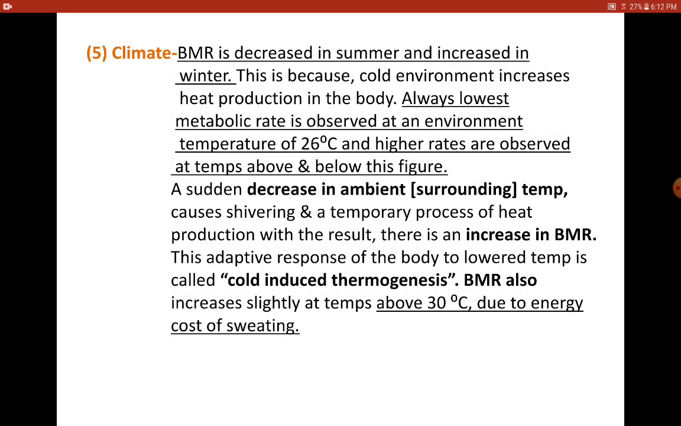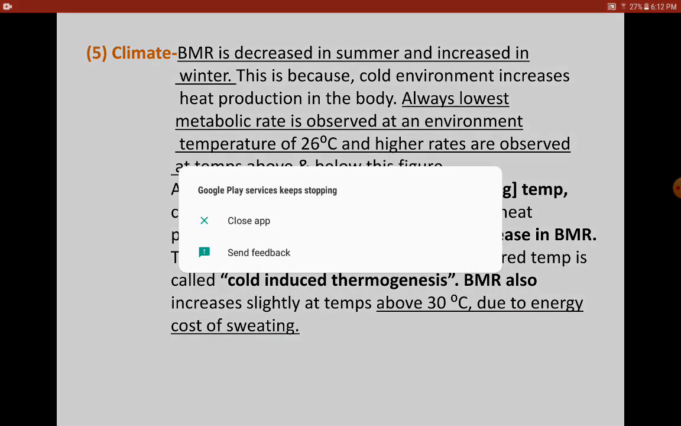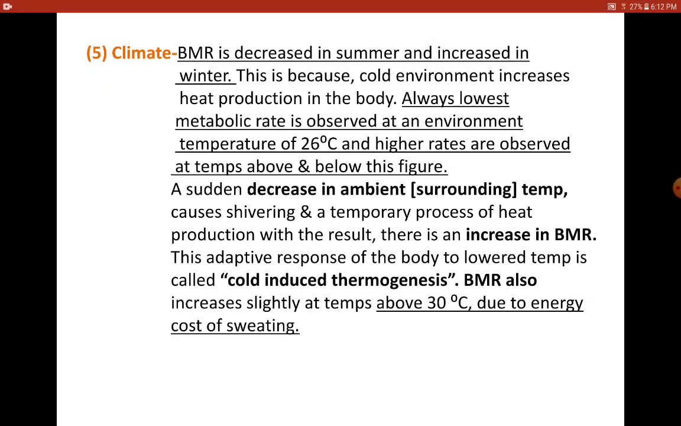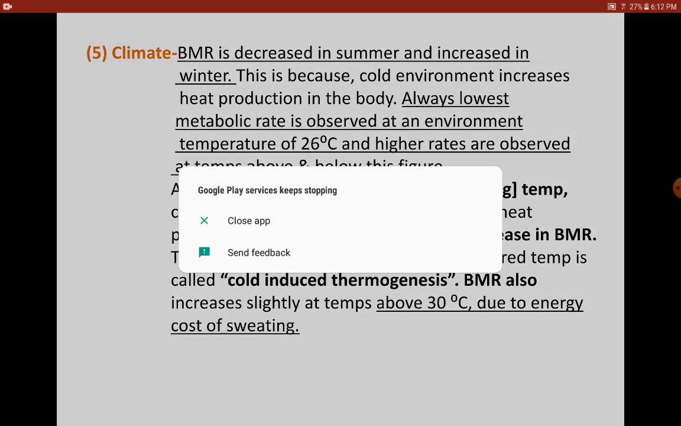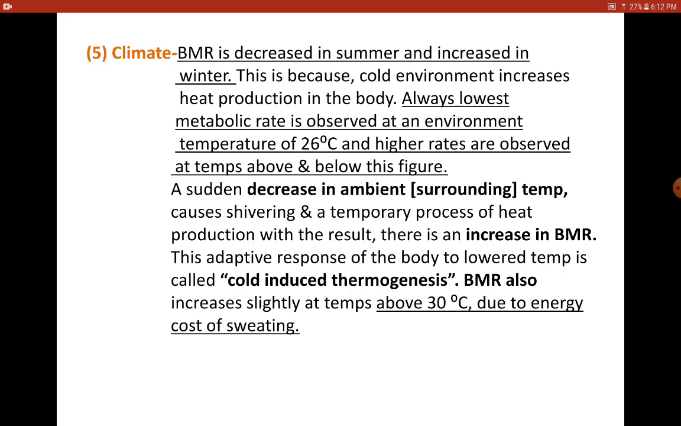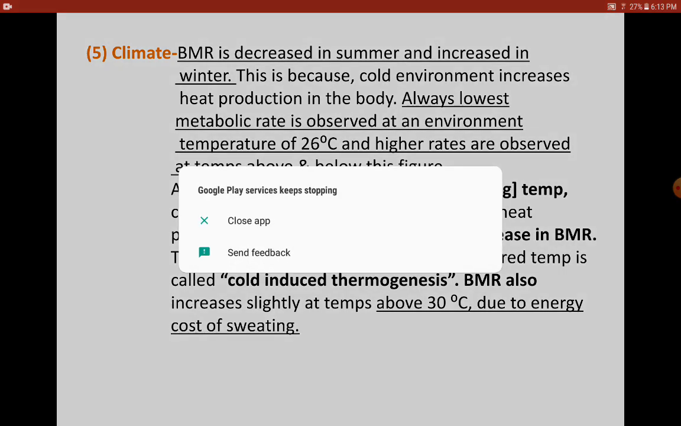And you can also observe that when the temperature increases above 30 degrees, that time also BMR is required, because there will be processes happening in the body which would try to get rid of the excess heat that is being trapped by the water within the body, and that excess heat has to go out as sweat, or what you call perspiration. So during the process of perspiration, some amount of energy is also required to carry out this involuntary function of perspiration.